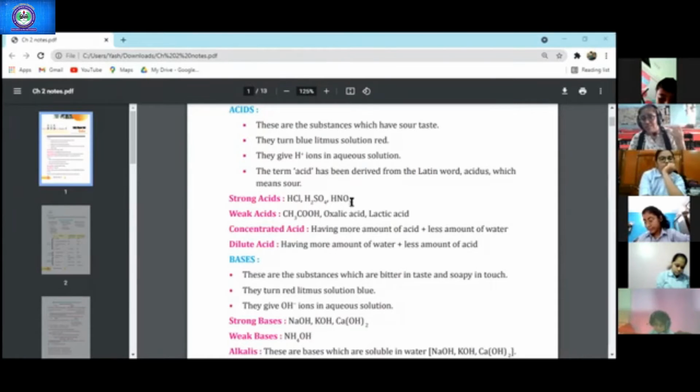When we use that concentrated acid, 10% acid, the fumes come out, right? So these acids are very strong.